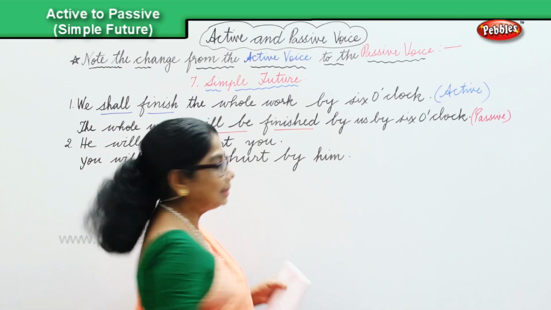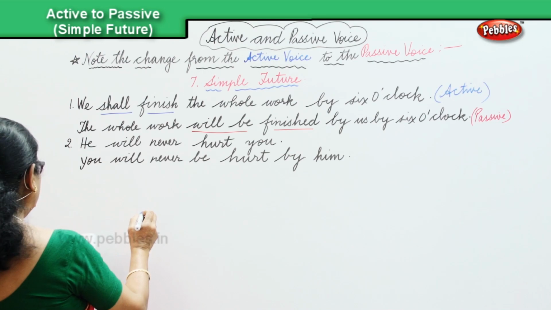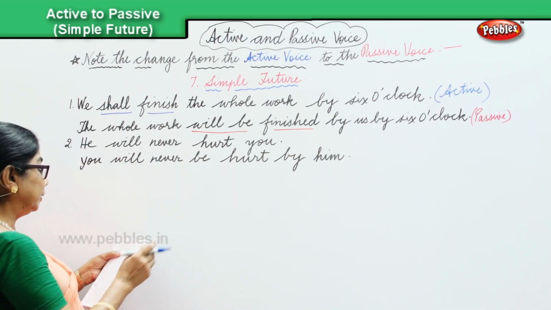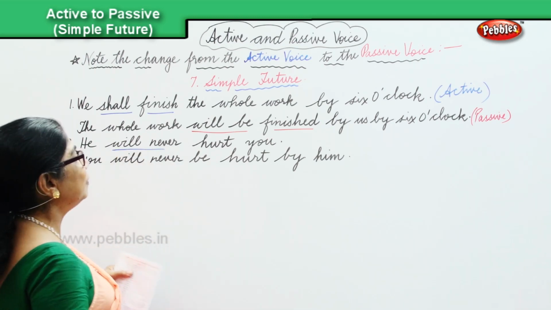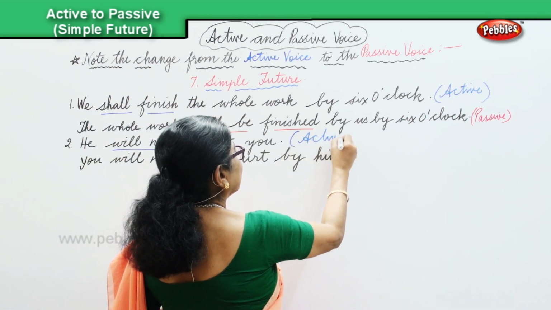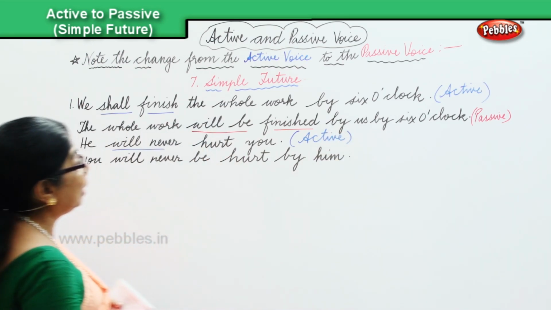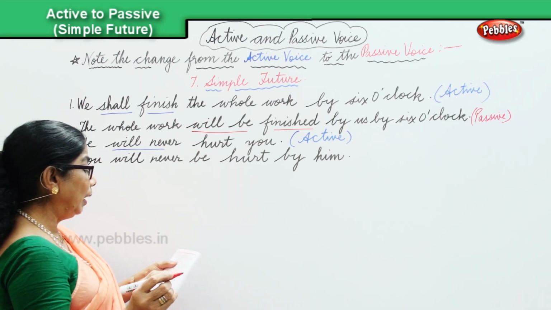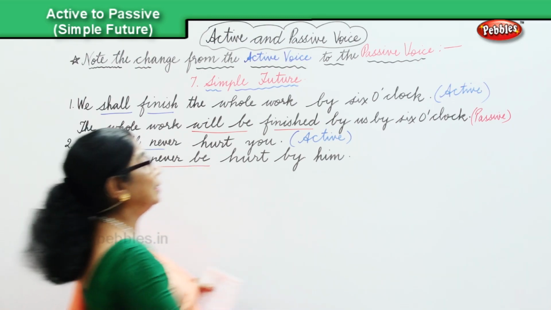We are doing the simple future. Let's look at the first one. Will never. He will never hurt you, and that's active. And then in the changing over to the passive, we have will never be. Will never be, and that's in the passive.